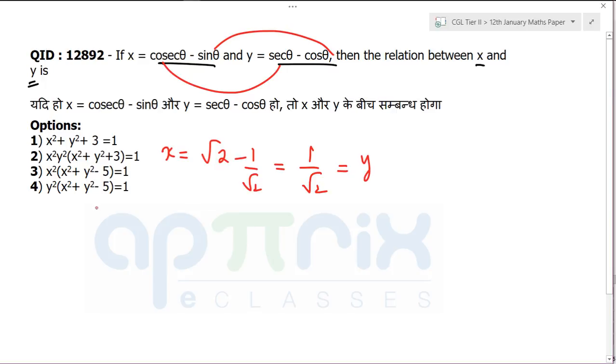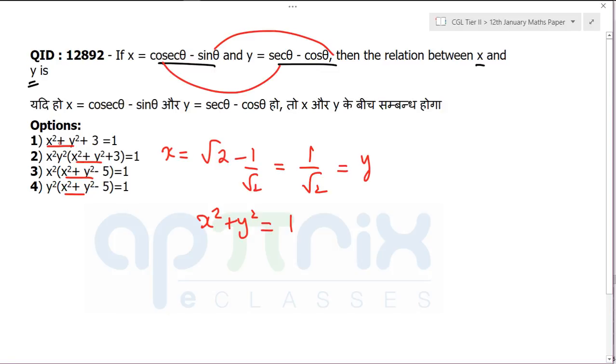Now you can look at the options, every option contains x square plus y square terms. That's why you first calculate x square plus y square. And you can clearly see that if I calculate x square plus y square, I am going to get 1 by 2 plus 1 by 2. That will be equal to how much? Tell me what I am doing, are you able to understand or not? If I do x square plus y square, what will I get? Will I get 1 or not? Tell me. Okay.